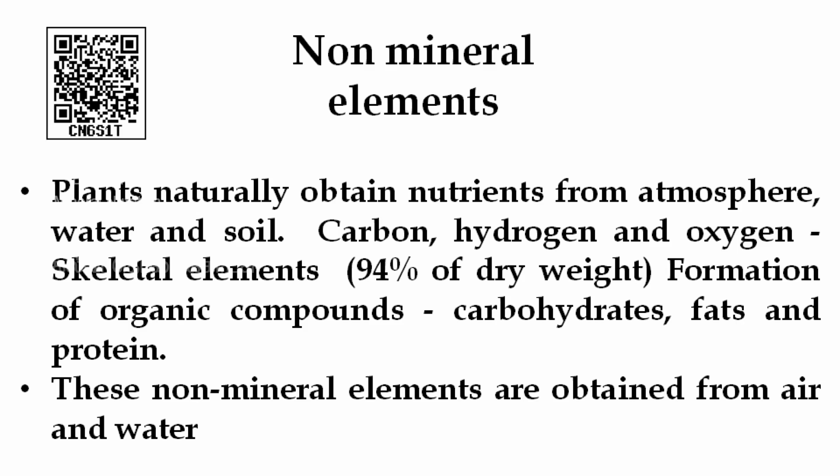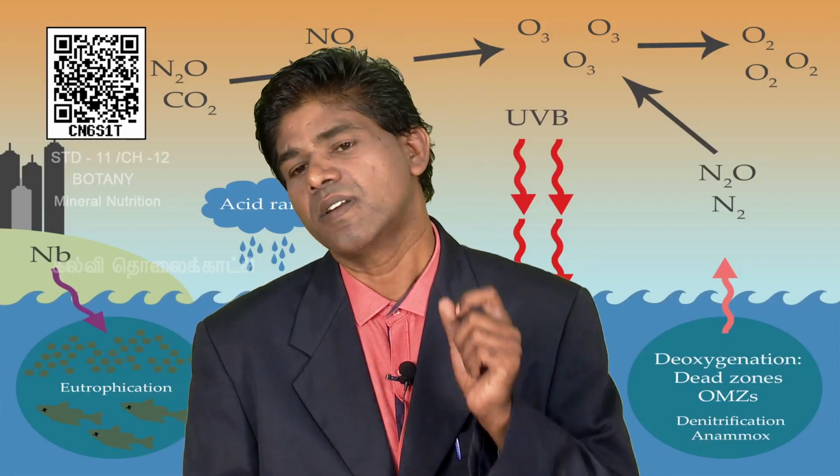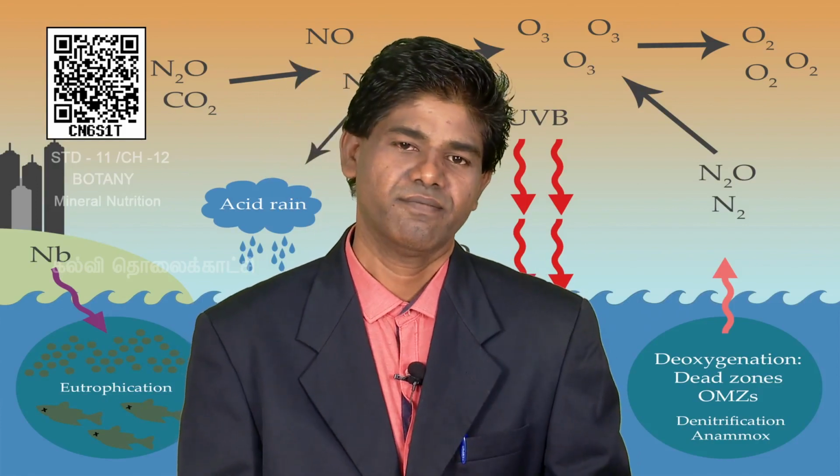And one more point, carbon, hydrogen, oxygen are all commonly called skeletal elements. Mostly 94% of the dry weight is made up of these three elements. So, these three elements are very important. The plants obtain these elements from air and water.